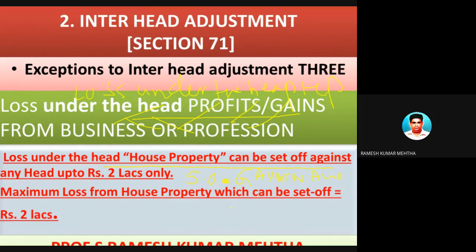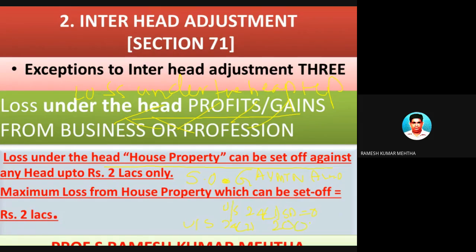And under section 24(1), standard deduction on NAV is zero, and under section 24(2), interest paid on the loan taken for the purpose of construction or acquisition of the house property, subject to some conditions, the maximum ceiling is 2 lakh rupees.